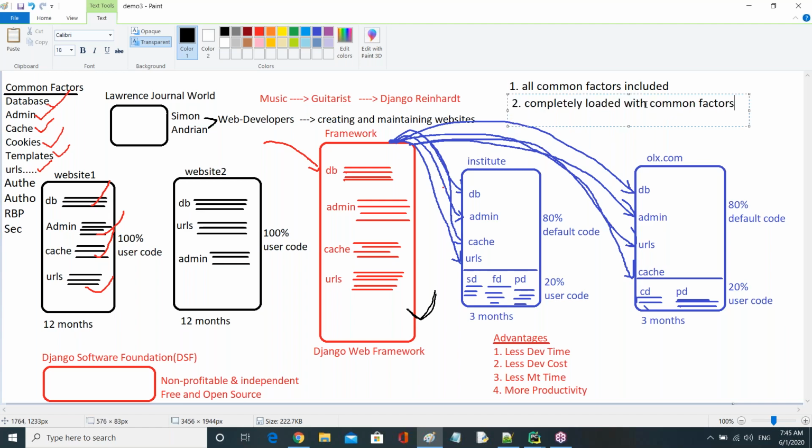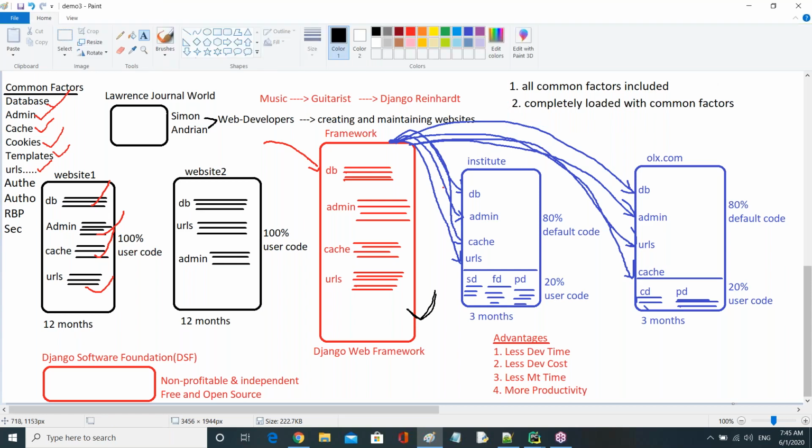Common factors, right? Fine. So here it is taking less time. Now let's see the advantages. What are the advantages of this framework? Because it is taking very less time. The first advantage is it takes less development time.